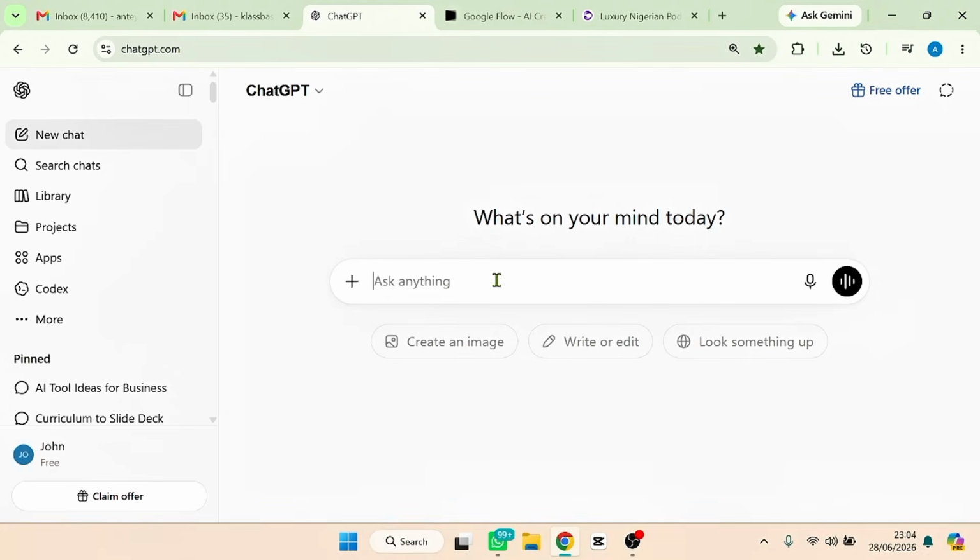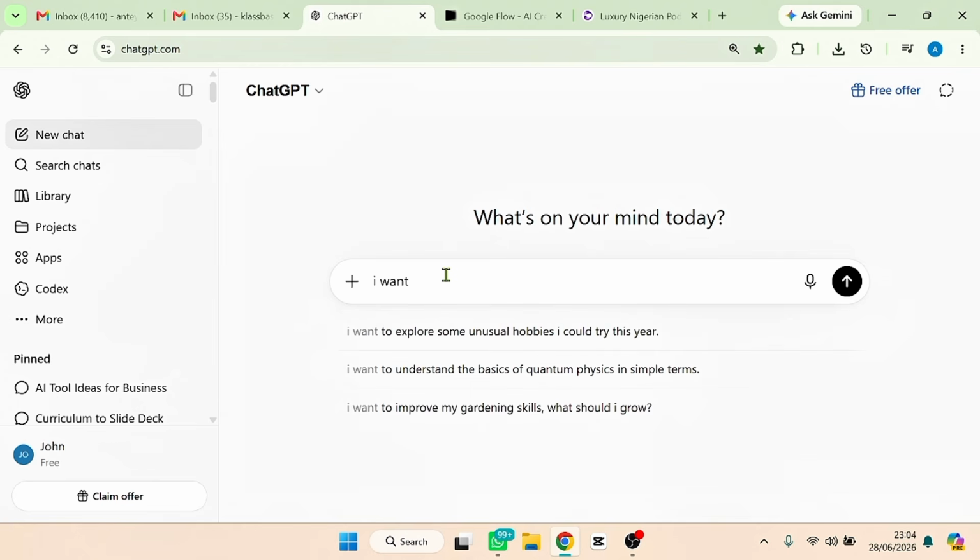Alright guys, so for you to do this, the first thing you need to do is get an image, right? The reason we are getting the image is that it is the image we are going to use to convert to video when we head over to the free AI video generator platform that I'm about to show you. So let's quickly get a prompt from ChatGPT that we are going to use to generate that image.